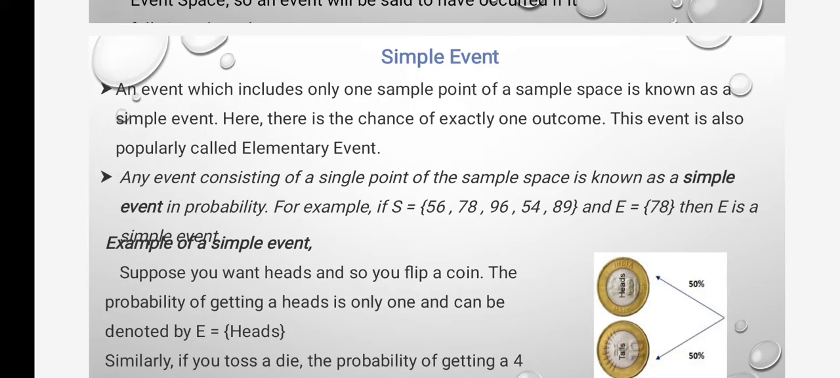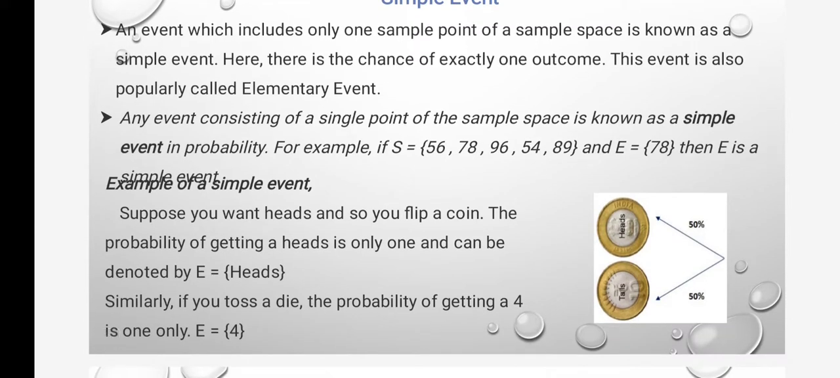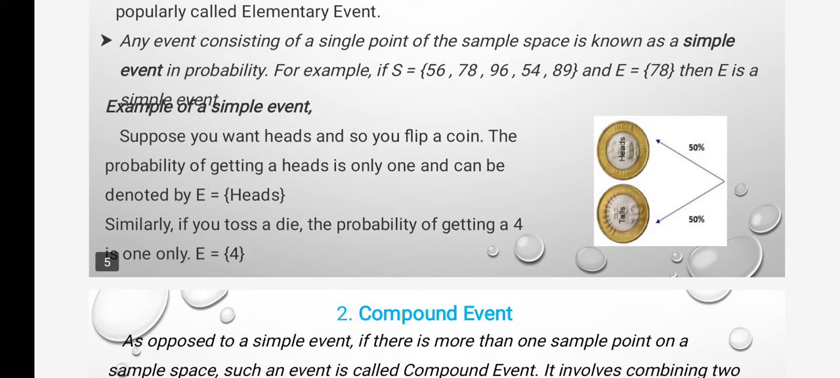Simple event. An event which includes only one sample point of a sample space is known as a simple event. Here there is a chance of exactly one outcome. This event is also called an elementary event. Any event consisting of a single point of the sample space is known as a simple event in probability. For example, if S is equal to {56, 78, 96, 54, 89} and E is equal to {70}, then E is a simple event.